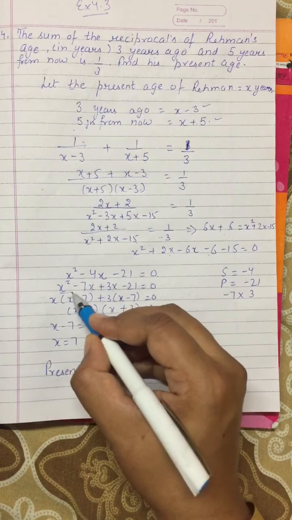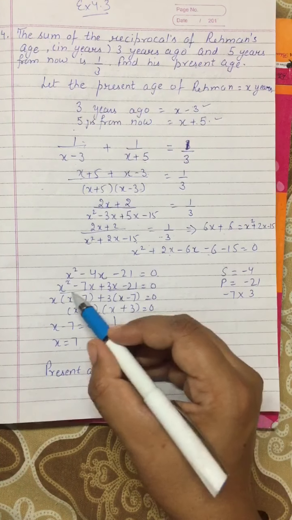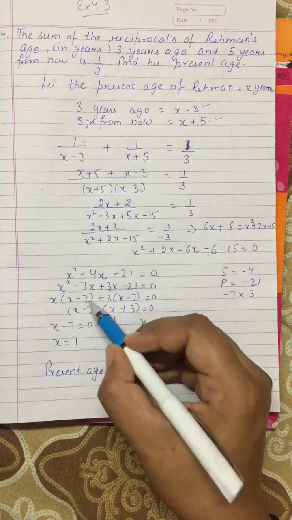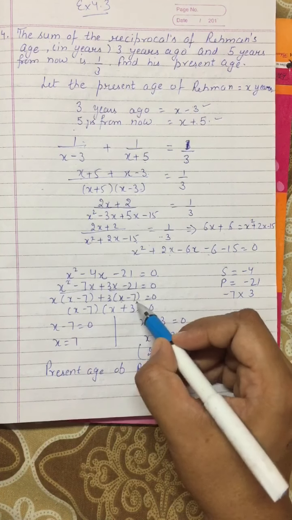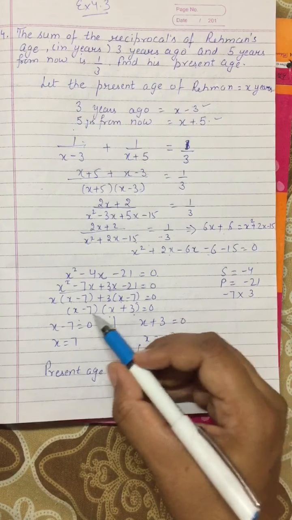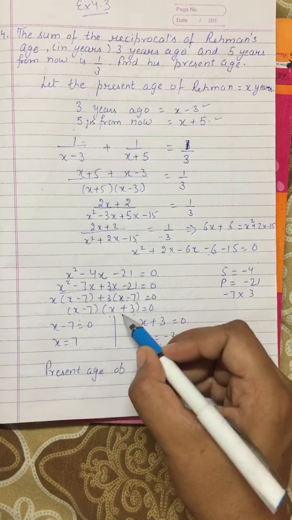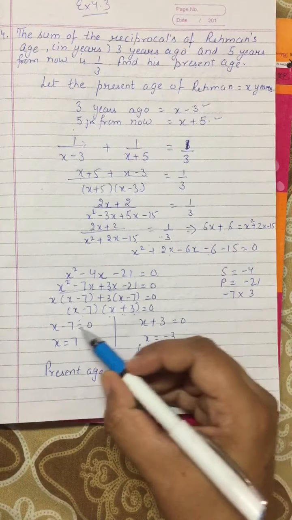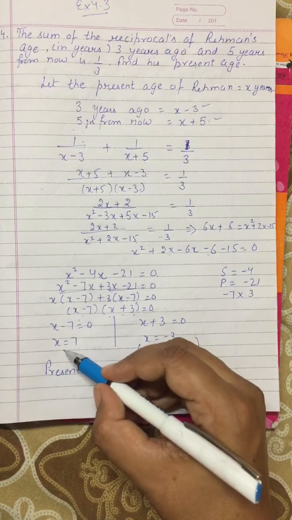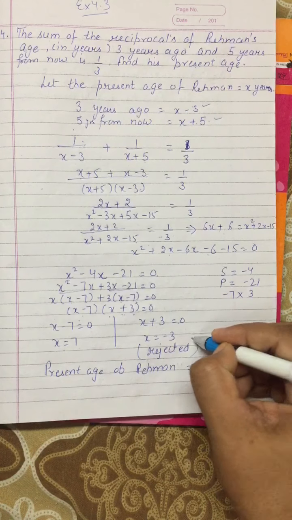Now pairing these two, this pair and this pair, take x common. What will be inside the bracket? x minus 7, plus 3 common, x minus 7, take x minus 7 again common, and x plus 3. Now you are getting two factors, x minus 7 and x plus 3 equal to 0. x minus 7 equal to 0 and x plus 3 equal to 0, and you are getting the value of x equals 7 and x equals minus 3.